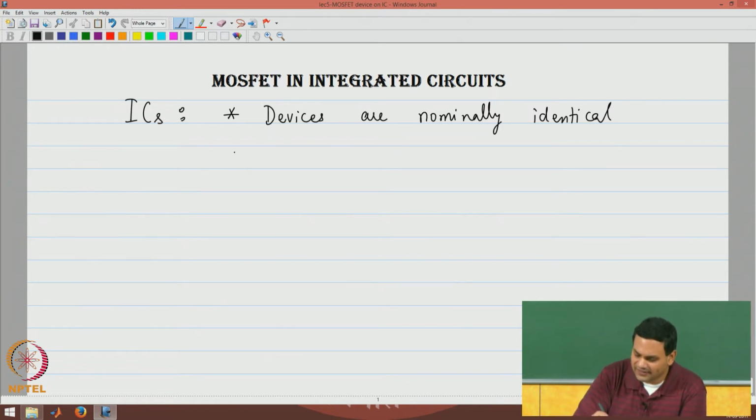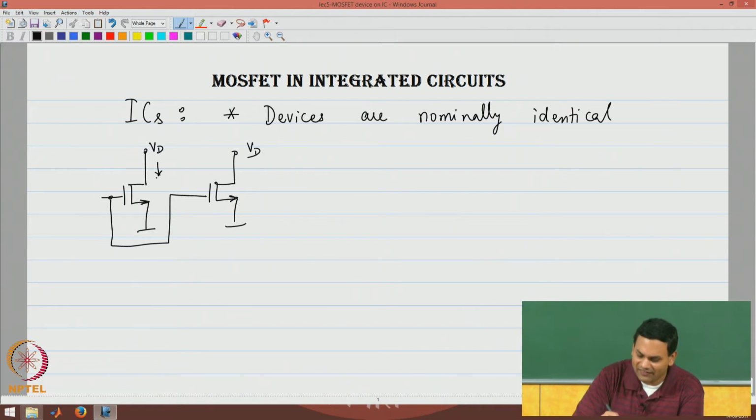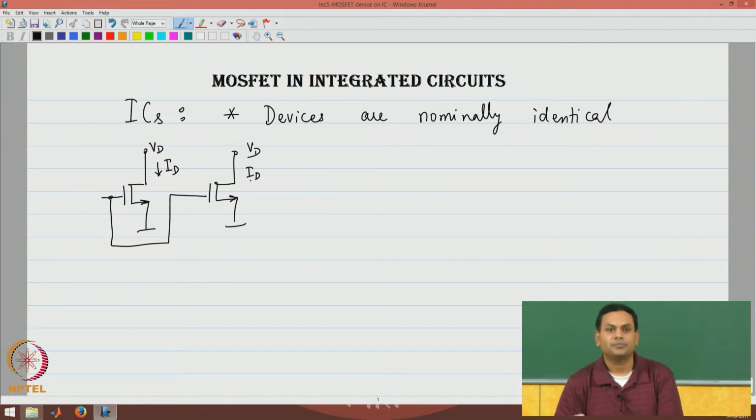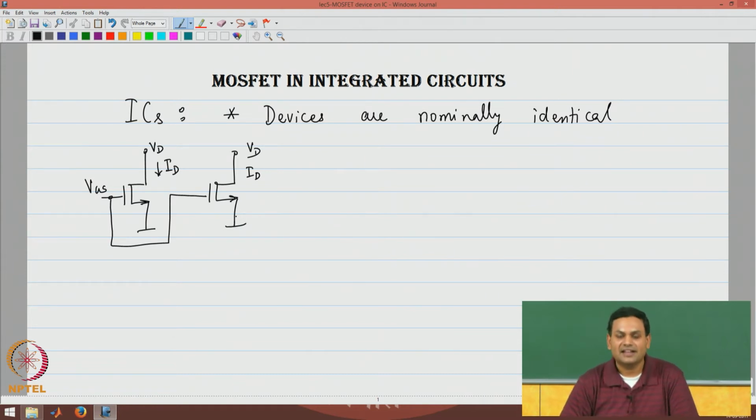If I take two devices, let us say two MOSFETs, and I apply the same gate source voltage to them, and I apply the same drain voltage to them, they will have exactly the same current. That is what we mean when we say that the device is nominally identical. They will have the same characteristics.